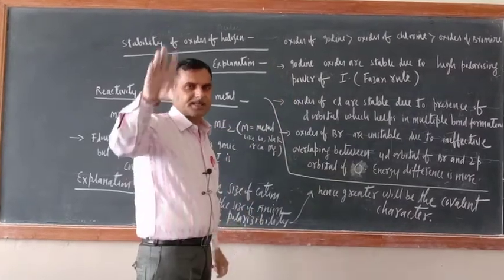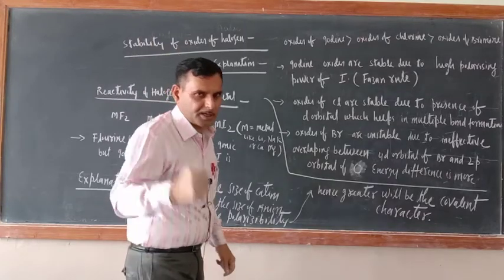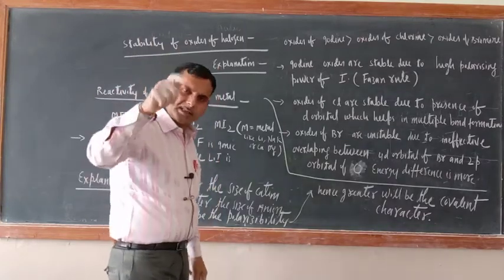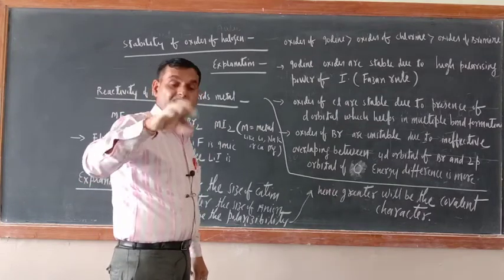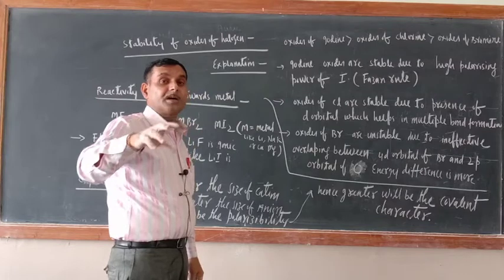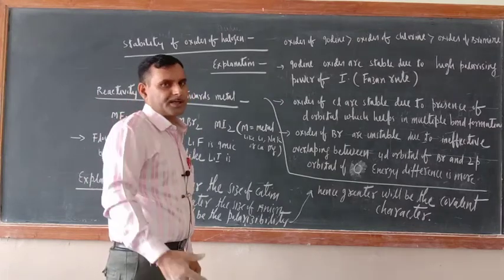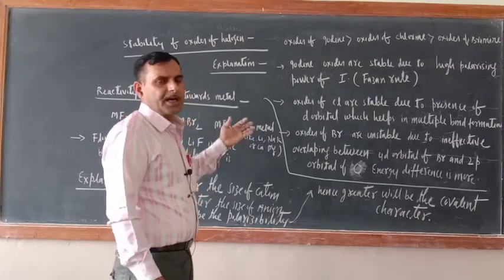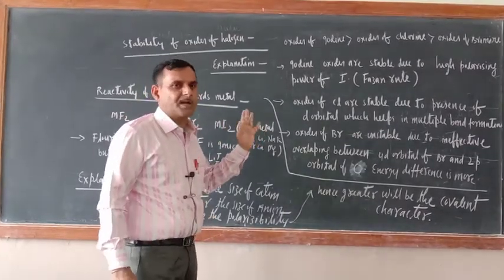Just see, the size of iodine is the largest, and last year you have studied Fajan's rule. Greater the size of anion, greater will be the polarizability. Greater will be the polarizability, and greater will be the covalent character. Mostly except the oxides of fluorine, all oxides of halogens are covalent in nature.